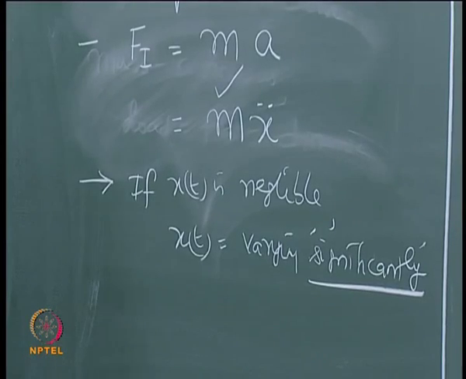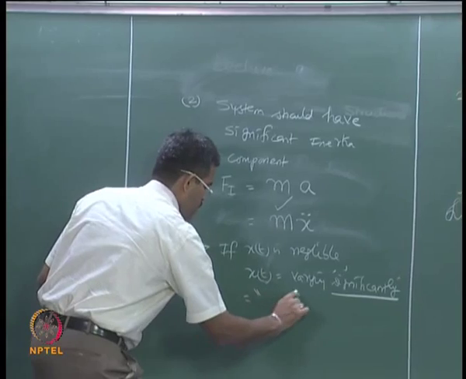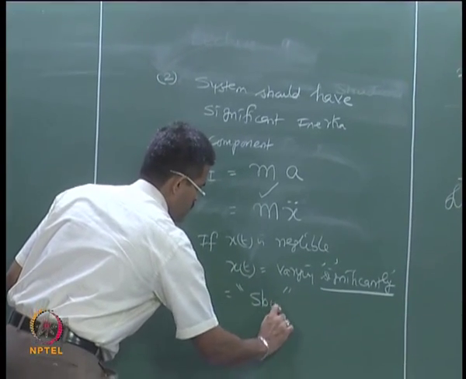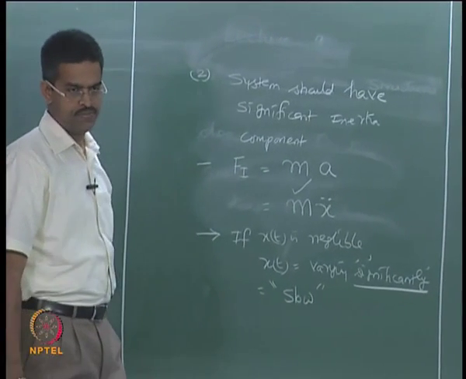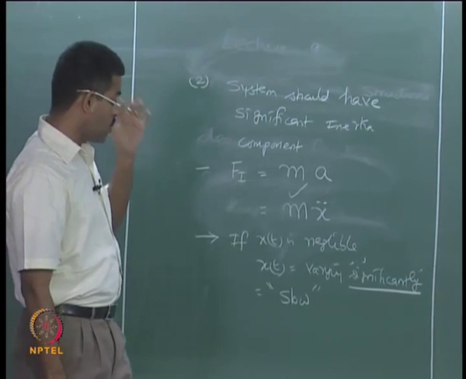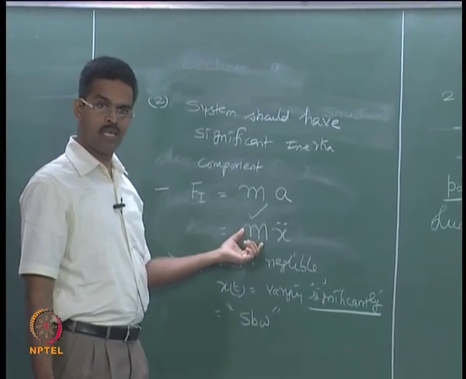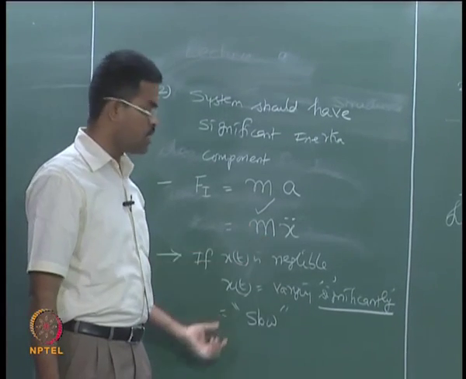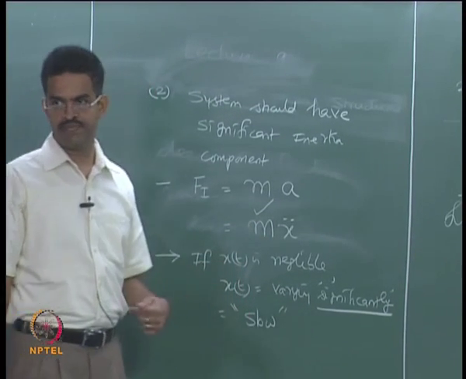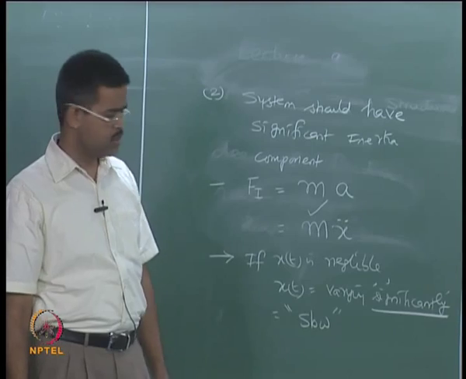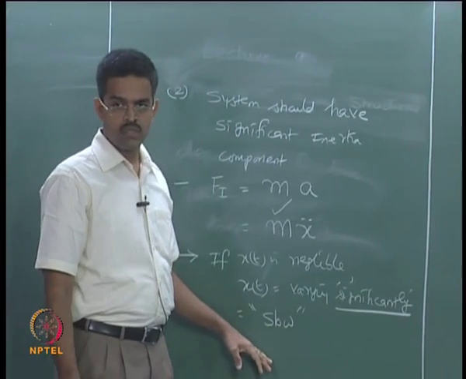So, what we say is crudely the system has slow response. The system has slow response, even though the mass of the system may be predominantly high, we need not do dynamic analysis. Okay, there is no need to do dynamic analysis.